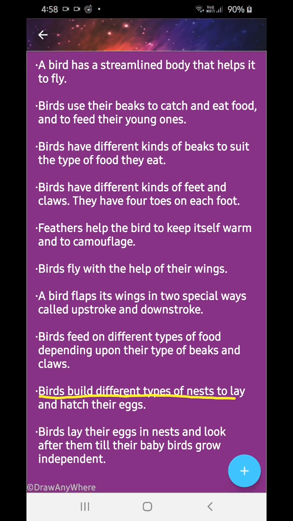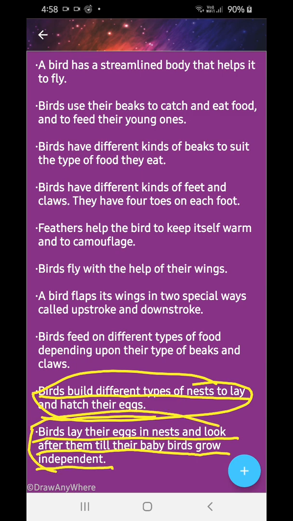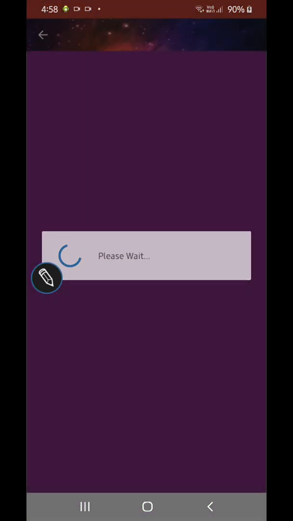Birds build different types of nests to lay and hatch eggs. Birds lay their eggs in nests and look after them till the baby bird grows independent. After that, they will leave the bird.